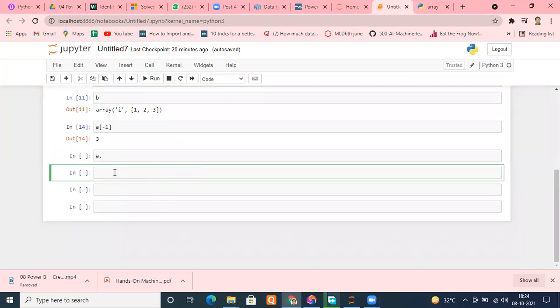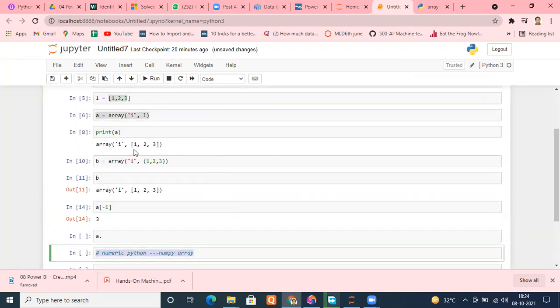That is known as Numeric Python, or 99% of the time known as NumPy. Okay, NumPy array. So it has much more functionality in comparison to the array module.